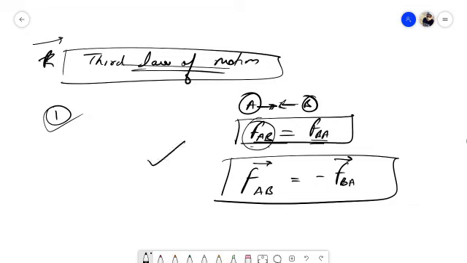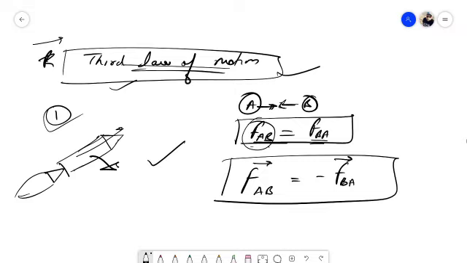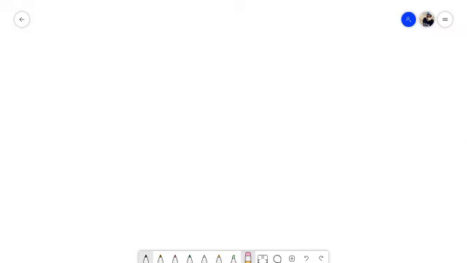So action and reaction force are going to act on two different bodies, and there are some applications of this third law of motion, of which I have told you two, and you can go through the book and read for more. And one more important thing I have told you is that rockets can move in space. So don't ever get confused that if a helicopter cannot work in vacuum, then a rocket won't be able to work. It doesn't happen that way. A rocket can work in vacuum also. Is it clear?